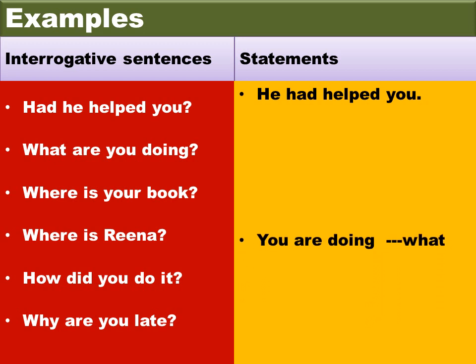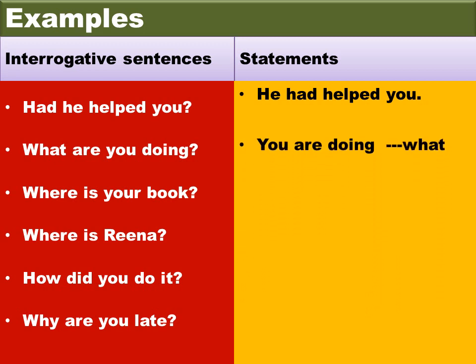Now let's see the next one. What are you doing? How will you change this into a statement? You are doing. Now when you are asking this question, what are you doing? You want some information, right? So when you are changing this into a statement, you are doing maybe something. You are doing some work, or you are playing, whatever it may be.